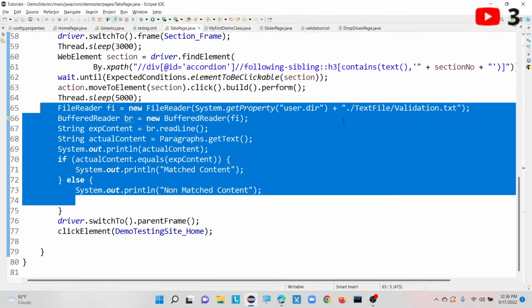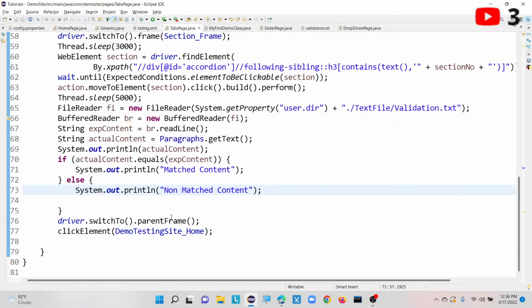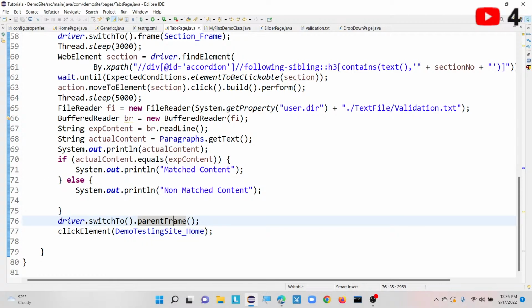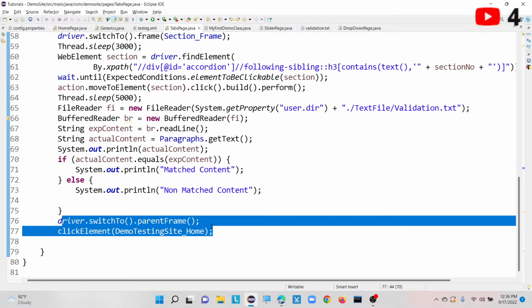So that's why I am using here one more frame syntax that is called parent frame. So what exactly this method is telling means, changes focus to the parent context. If the current context is the top level browsing context, the context remains unchanged. Okay, so in this way we can take our driver focus to outside of the frame.